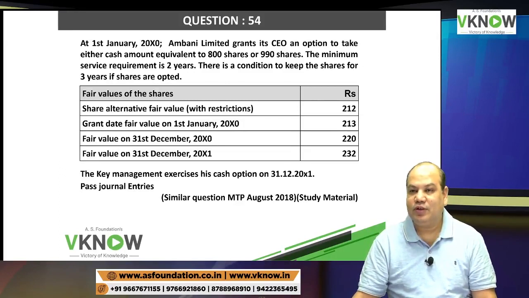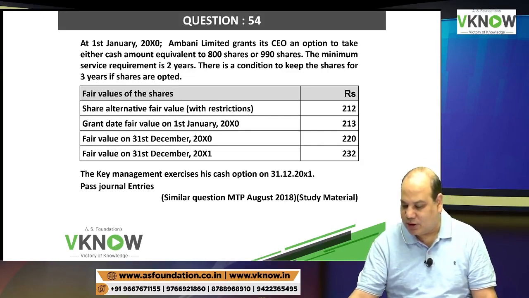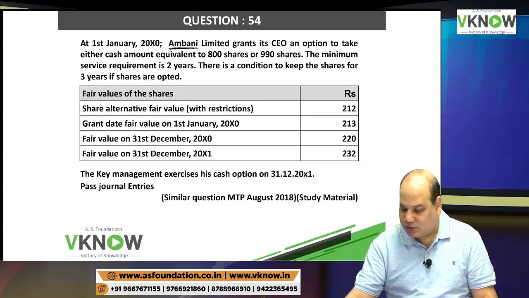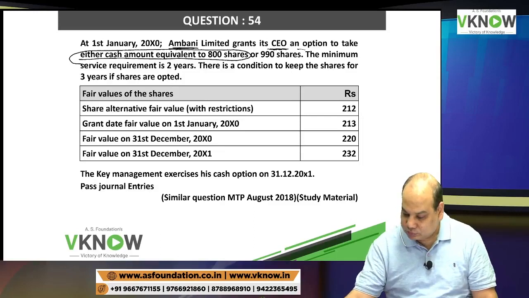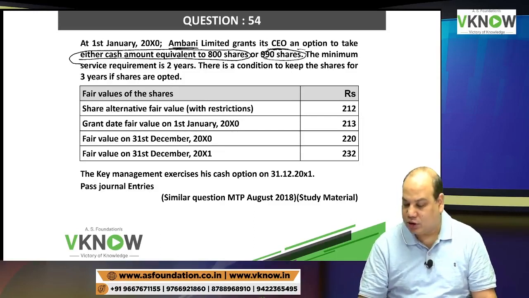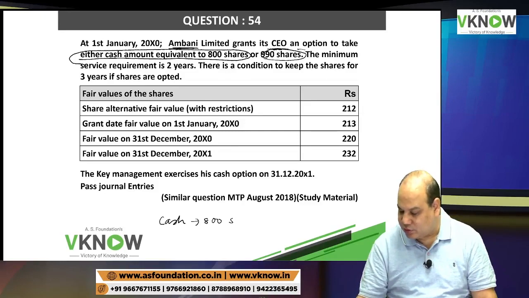Right? Say yes. On 1st January 2080, Ambani Limited grants its CEO an option to take either cash equivalent to 800 shares, or 990 shares. So what are the two choices to CEO? If you take cash, it will be equivalent to 800 shares. If you take shares, then you will get 990 shares.